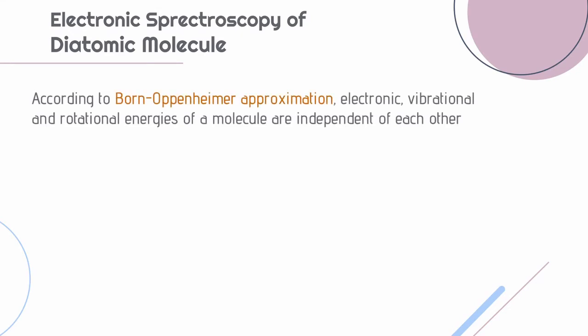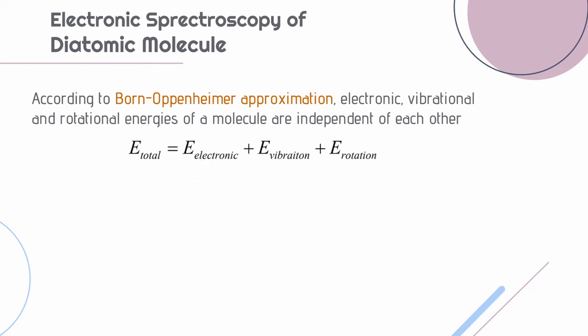So far, we have known that the energy of a diatomic molecule is the energy corresponding to rotational transition plus vibrational transition. But now we have another term which is the electronic transition. We have an approximation known as the Born-Oppenheimer approximation, which states that the electronic, vibrational and rotational energies of a molecule are independent of each other.